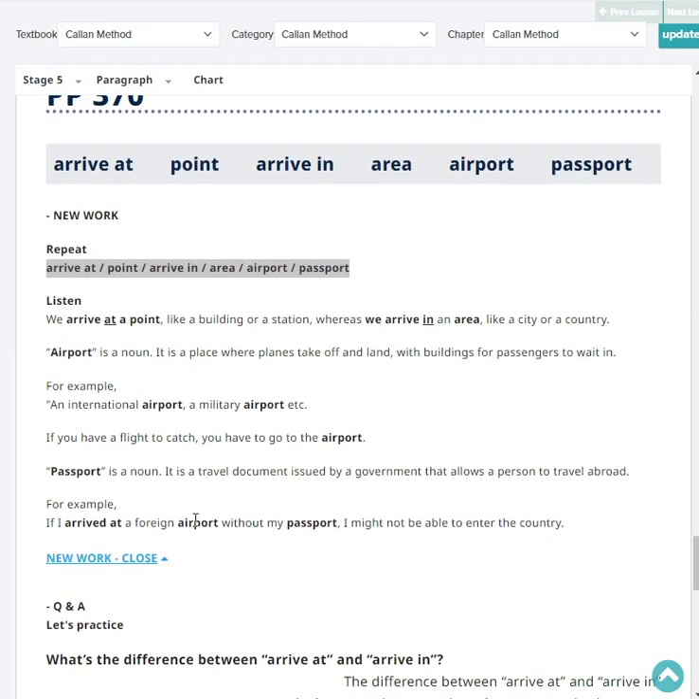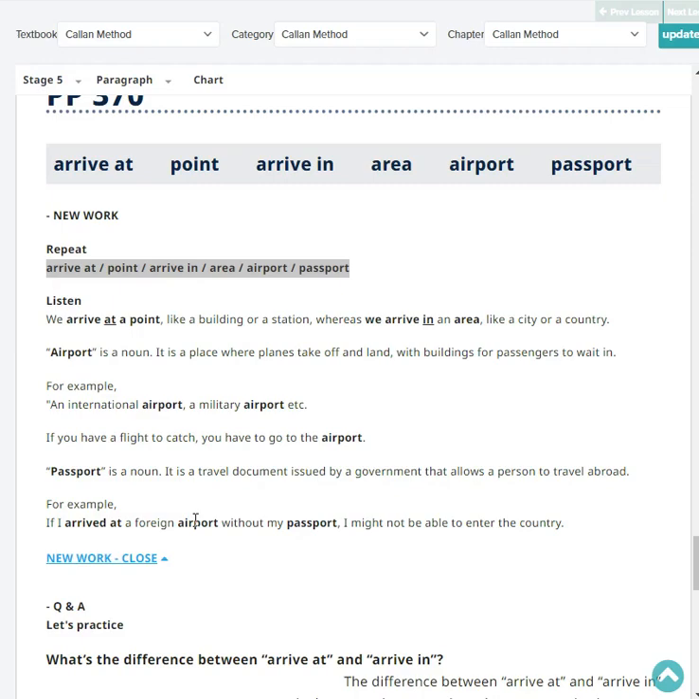Okay, listen. We arrive at a point, like a building or a station, whereas we arrive in an area, like a city or a country. Airport is a noun. It is a place where planes take off and land, with buildings for passengers to wait in. For example, an international airport, a military airport, etc. If you have a flight to catch, you have to go to the airport.